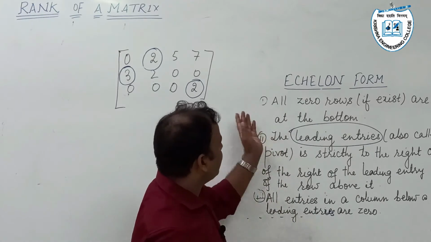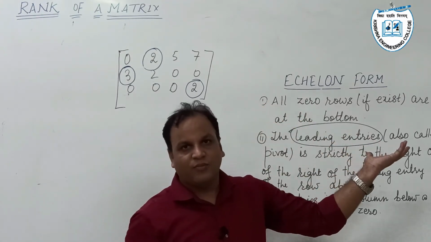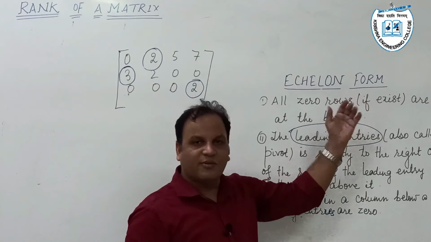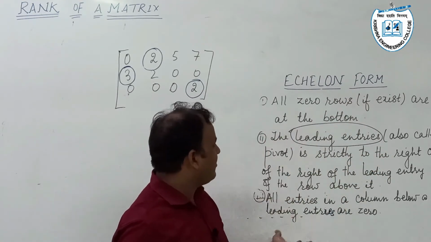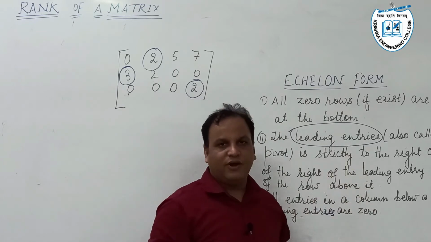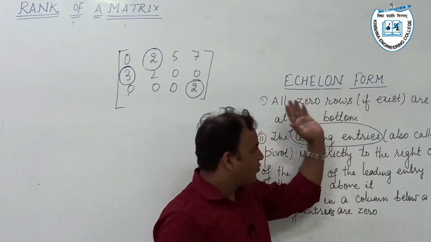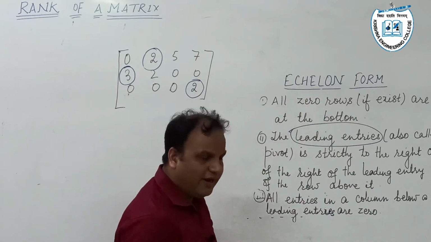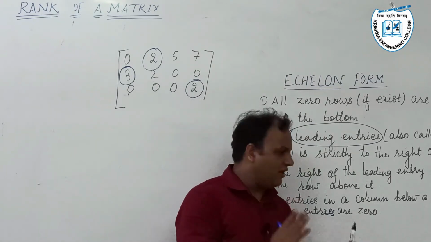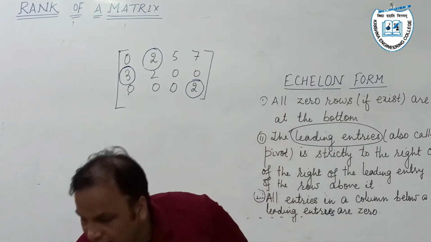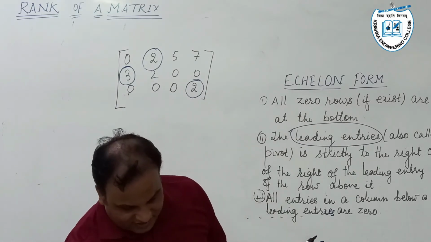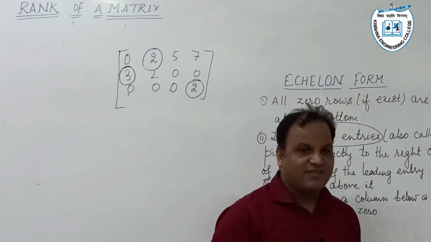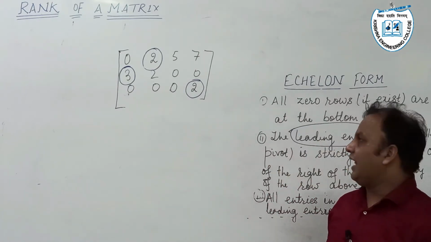Obviously, if we consider the row reduced echelon form, there are some additional conditions in which it is mandatory for the leading element to be unity. But to reduce a matrix into echelon form, it is not mandatory as far as my knowledge is concerned. Okay, next, proceed. Our challenge is, if a matrix is in echelon form, what will be the rank?